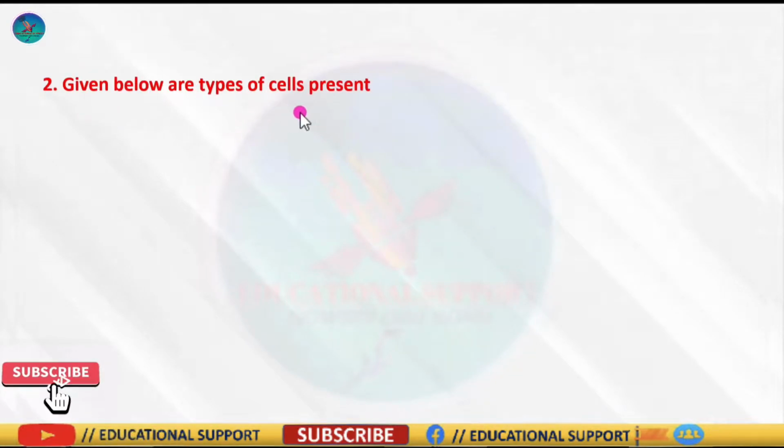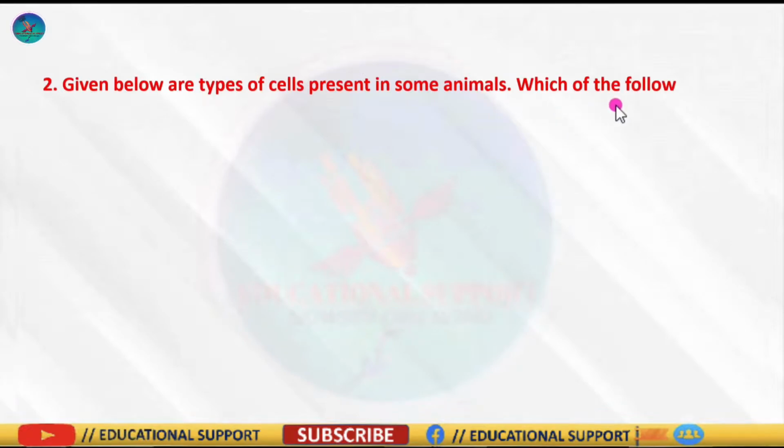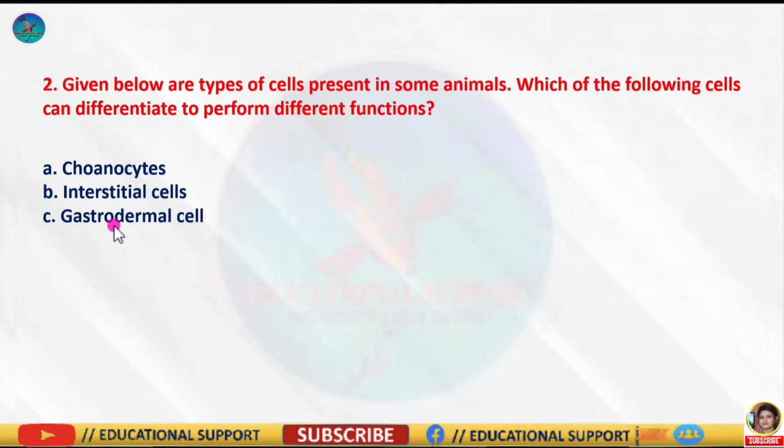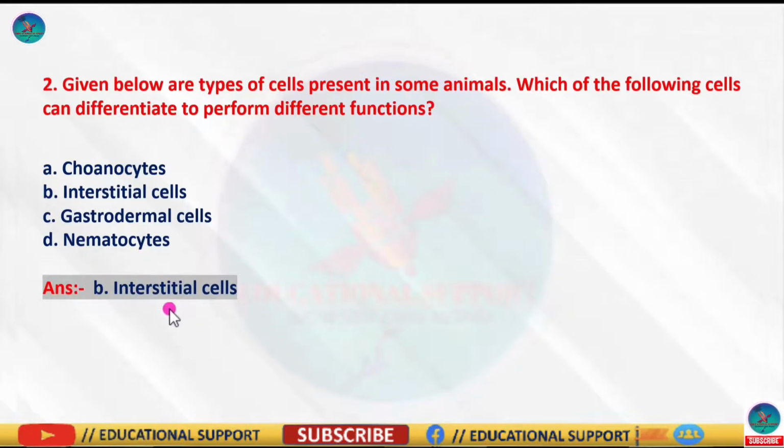Question number 2 is, given below are types of cells present in some animals, which of the following cells can differentiate to perform different functions? And the options are cnidocytes, interstitial cells, gastrodermal cells, and the last one is nematocytes. And the correct answer is option B, interstitial cells. Because interstitial cells are the totipotent cells in the body of cnidarians that are capable of giving rise to any kind of specialized cells to perform different functions. So the correct answer is option B, interstitial cells.